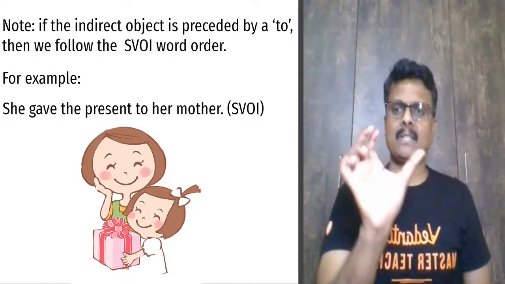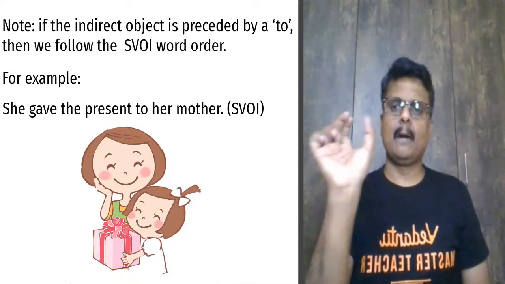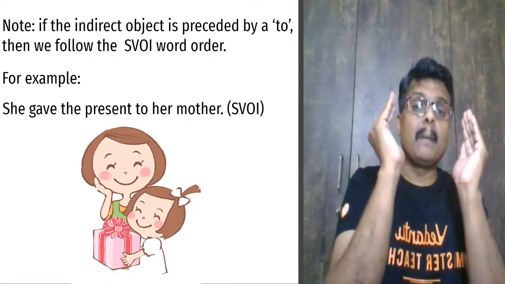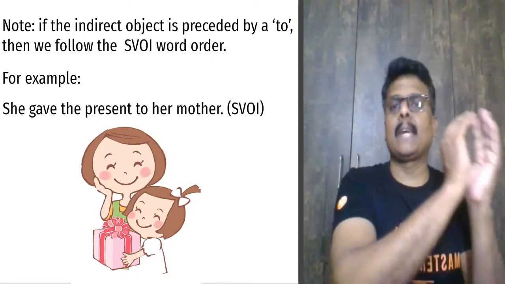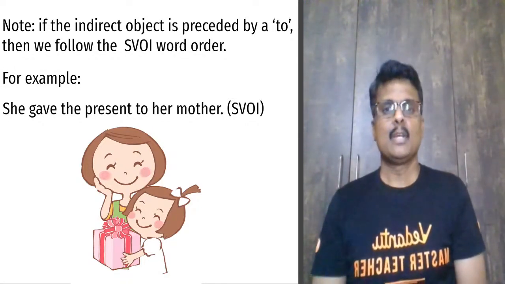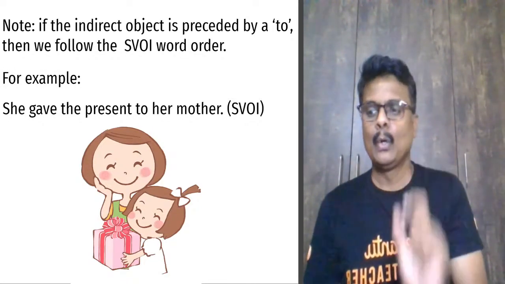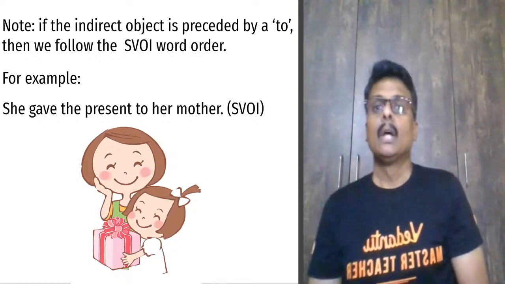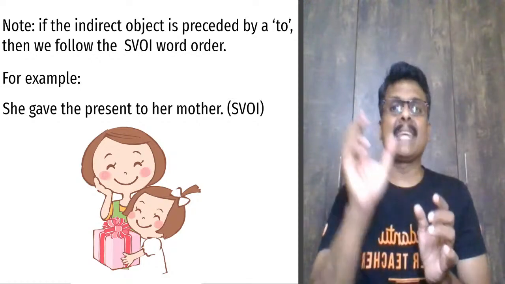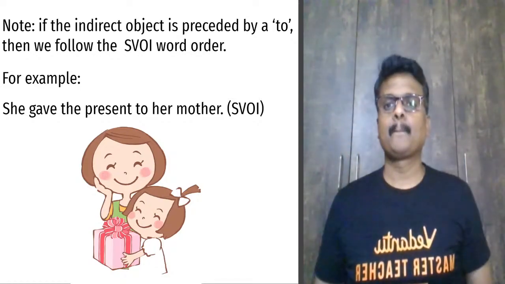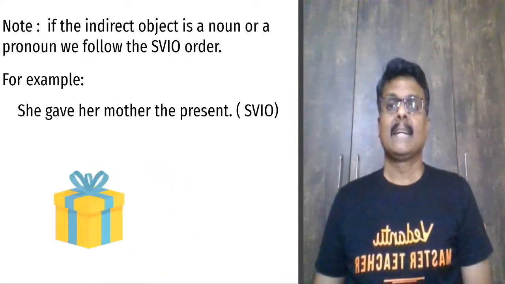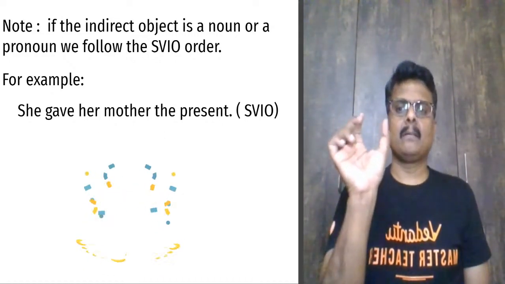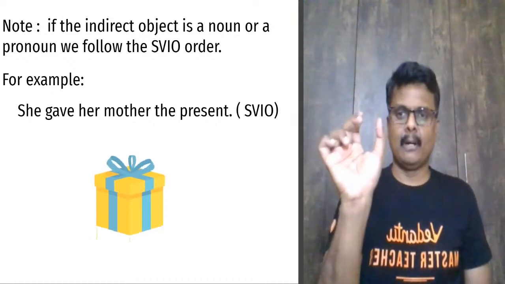So she gave the present. In this, subject, verb, object are there. But to her mother, when it comes, to her mother becomes an indirect object. Got it? So whenever there is a word to, what is the pattern you should be using? Hi Joshua. The pattern you should be using is SVOI. I repeat here, SVIO. So subject, she gave, subject and verb.